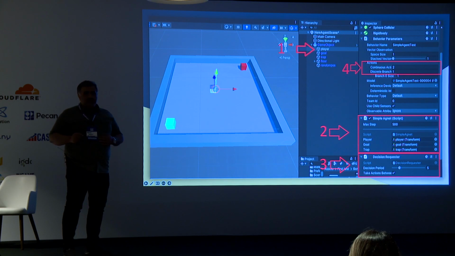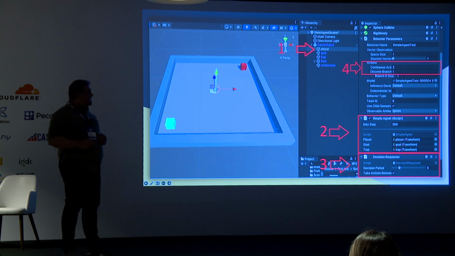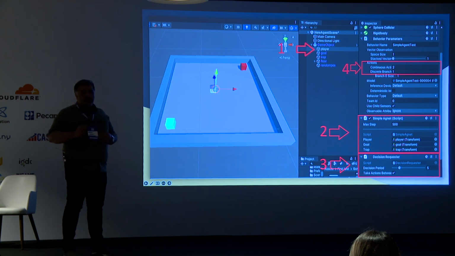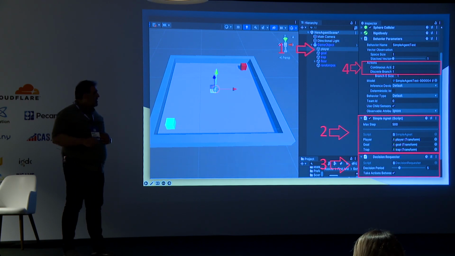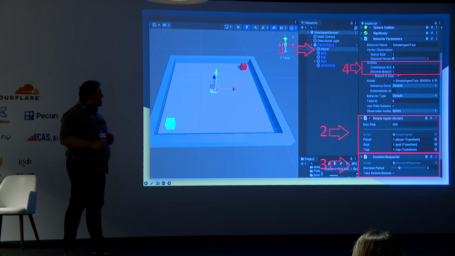We have two types of data for ML-Agents. They can be float or integer. For float, we have here, in number 4, actions. In continuous actions, I define we need two float data types, one for the x-axis and one for the z-axis. I don't need integer, so I leave it just as it is.